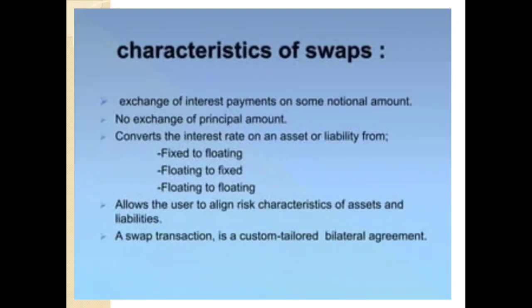Characteristics of swaps. The main characteristics of swaps are: it is an exchange of interest payments on some notional amount. No exchange of principal amount is involved in swaps. It converts the interest rate on an asset or a liability from fixed to floating, floating to fixed, and floating to floating. It allows the user to align risk characteristics of assets and liabilities. A swap transaction is a custom tailored bilateral agreement.